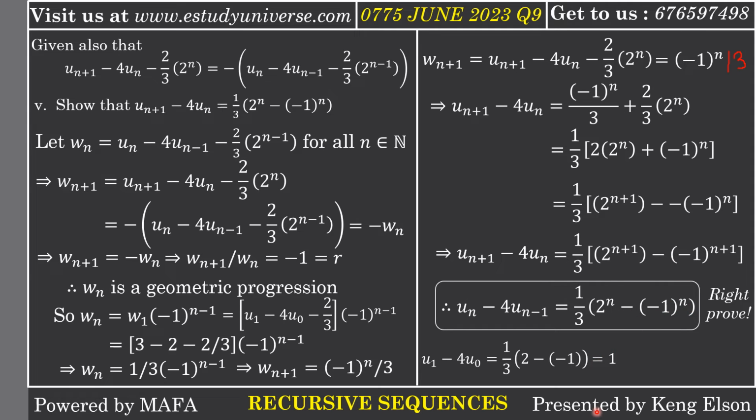This will actually give us 1, because what we have here is 3, and 3 divided by 3 times 1/3 is 1. If we actually carry out the operation u1 minus 4u0, we get u1 as 3, 4u0 was 2, and it also gives us 1. So it means that this is a right proof.